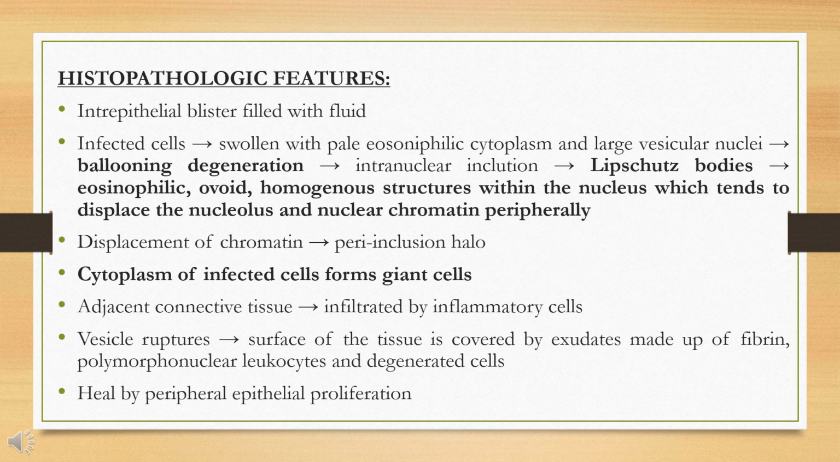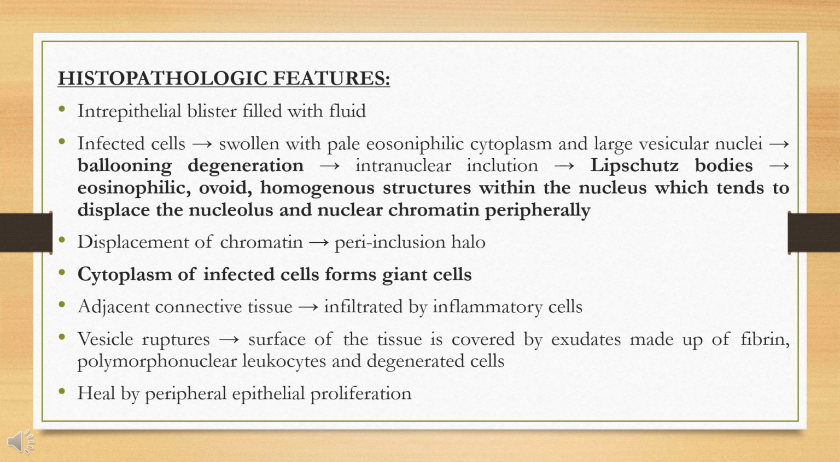Now we'll see the histopathological features. The herpetic vesicle is an intraepithelial blister filled with fluid. The infected cells are swollen and have pale eosinophilic cytoplasm and a large vesicular nucleus, described as ballooning degeneration, while others characteristically contain intranuclear inclusion bodies known as Lipschutz bodies. These Lipschutz bodies are eosinophilic, ovoid, homogeneous structures within the nucleus which tend to displace the nucleolus and the nuclear chromatin peripherally. The displacement of chromatin often produces a peri-inclusion halo.